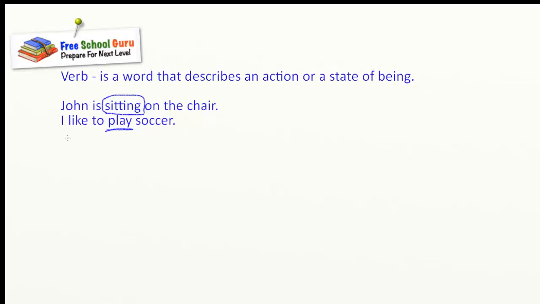So I'm going to write here: object of a verb. We need to understand this, and I'll tell you why. Because once you understand the object of a verb, it's very easy to understand the types of verbs and the usage of those types of verbs.